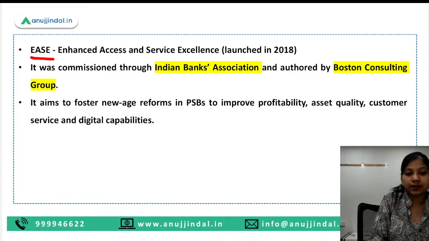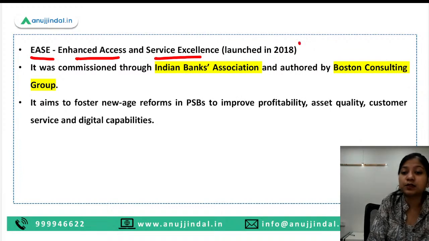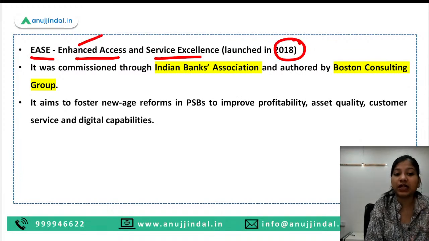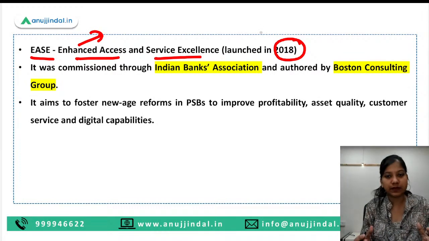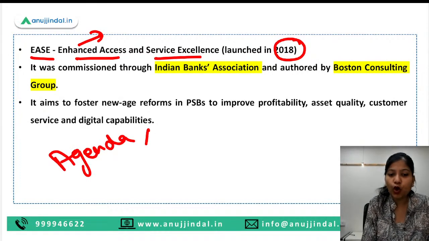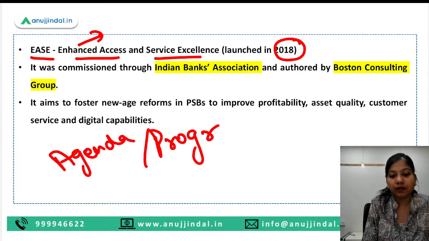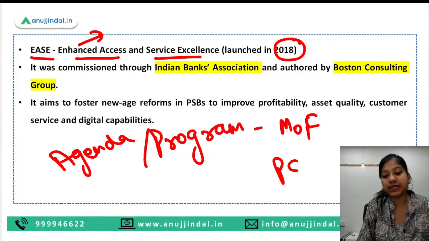So EASE here stands for Enhanced Access and Service Excellence, and this particular index or agenda or initiative was launched in 2018. What is EASE? EASE basically is an agenda or a program, you can say, which the Ministry of Finance announces for the public sector banks.